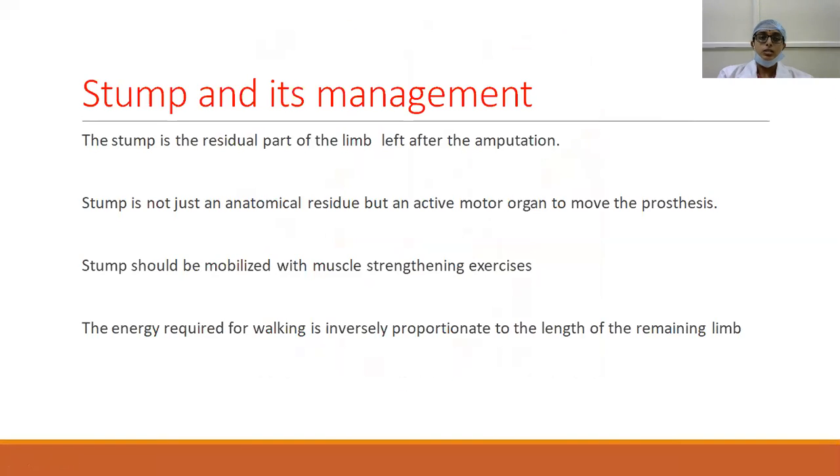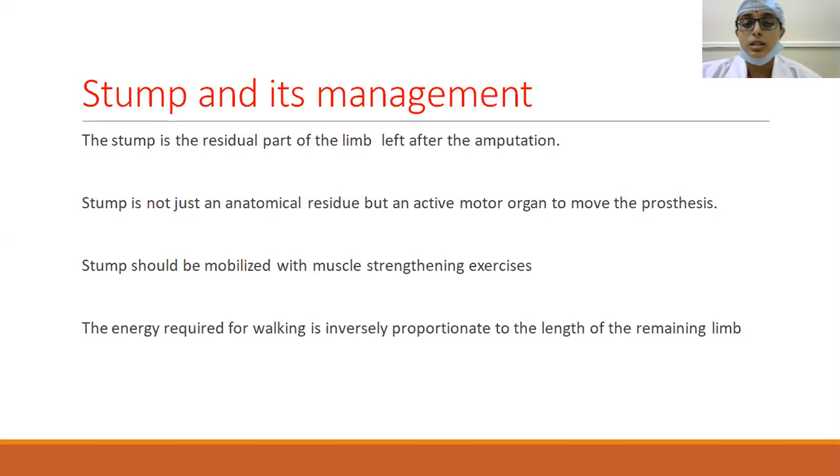And coming to the stump and its management. The stump is the residual part of the limb which is left after the amputation. Stump is not just an anatomical residue. It is an active motor organ, because when we put the prosthesis, it is the motor activity of this stump which helps to move the prosthesis and thereby helps in the rehabilitation.